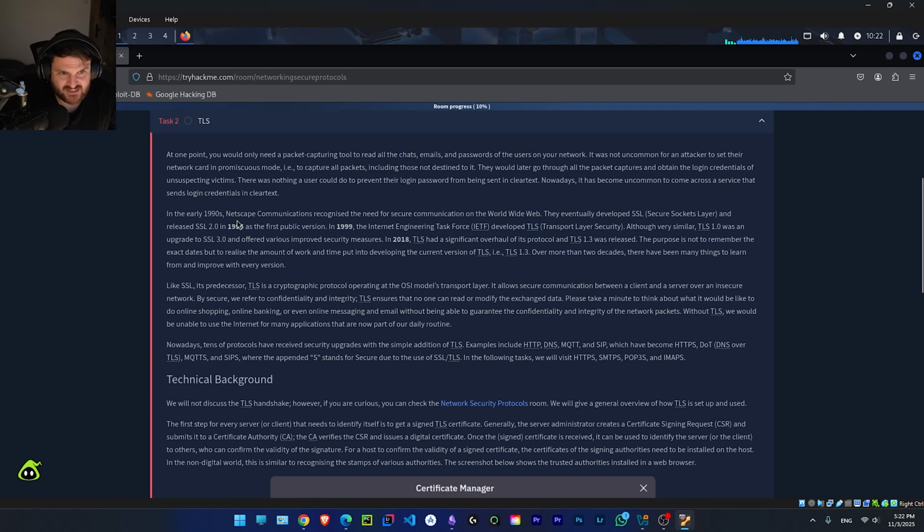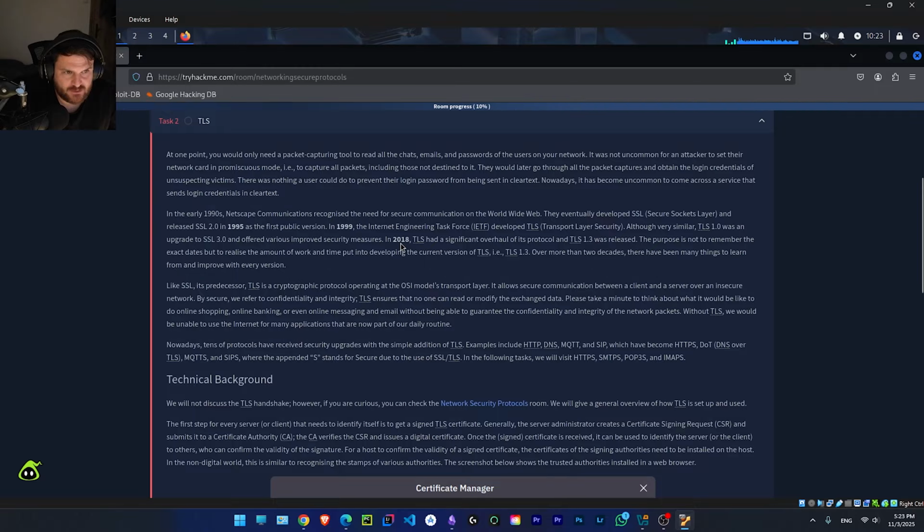In the early 1990s, Netscape Communications recognized the need for secure communications on the World Wide Web, WWW. They eventually developed SSL, Secure Socket Layer, and released SSL 2.0 in 95 as the first public version. In 99, the Internet Engineering Task Force, IETF, developed TLS, Transport Layer Security. Although very similar, TLS 1.0 was an upgrade to SSL 3.0 and offered various improved security measures.